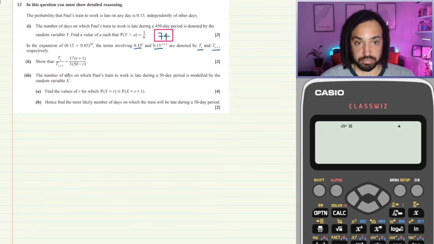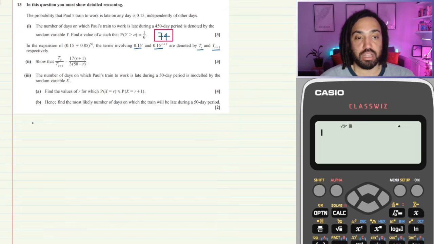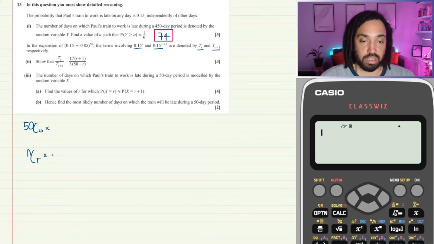Okay, right, so if we are expanding this bracket out, then we would use the binomial expansion. First, what actually is the binomial expansion? It's n choose r times p to the r times 1 minus p to the n minus r.